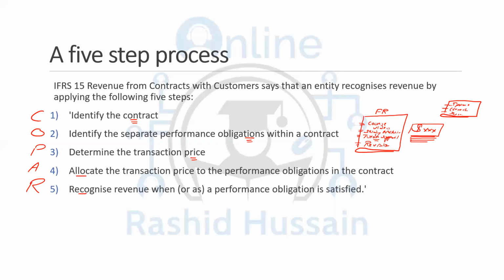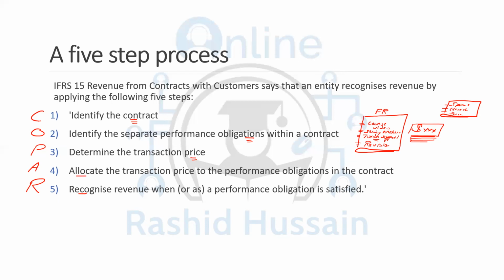If your order is between 1,000 and 1,500, this is the price. If your order is between 1,500 and 2,000, this is the price per shirt. That means the consideration is variable. It is changing according to the orders.